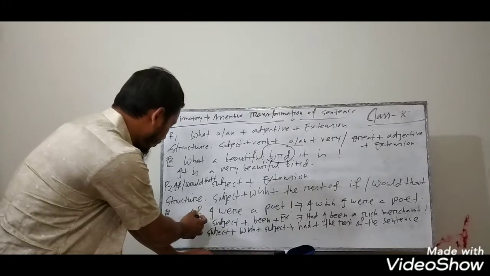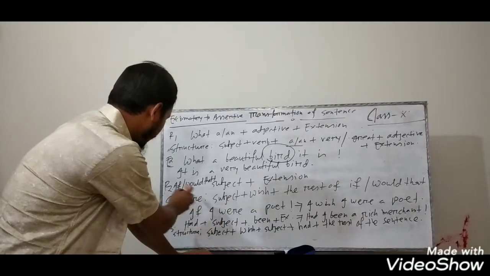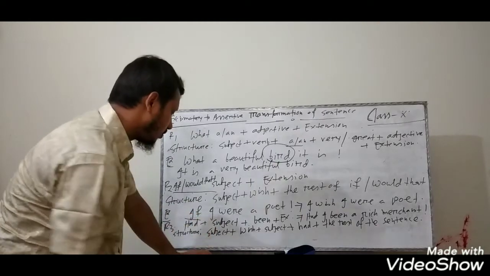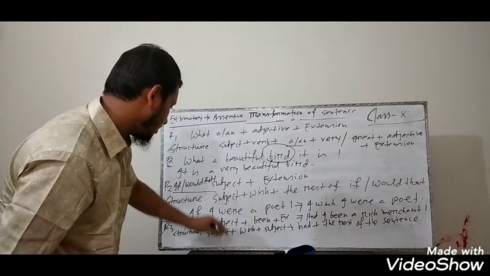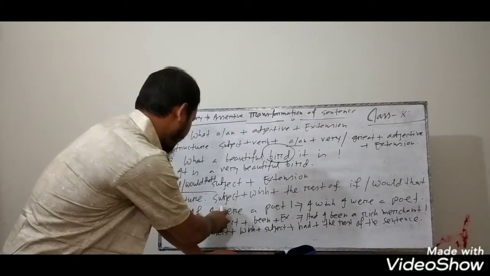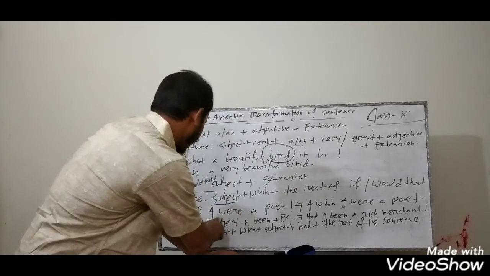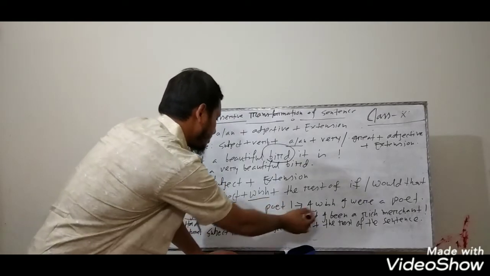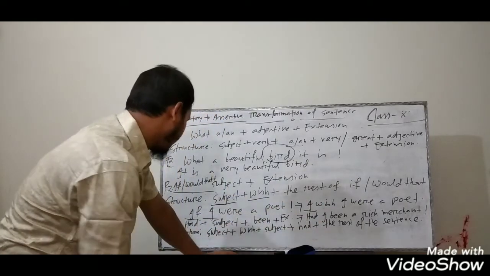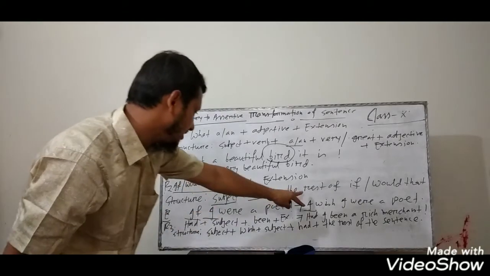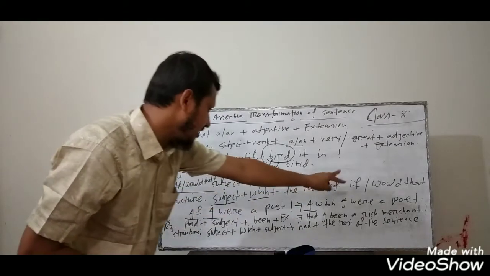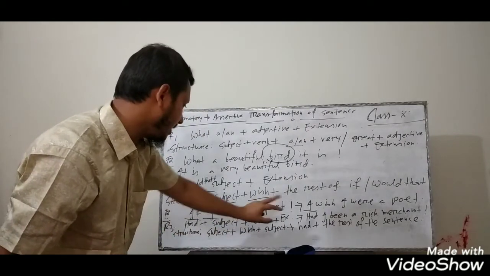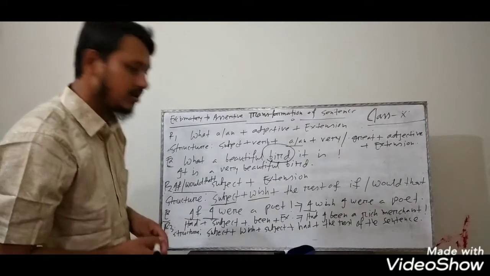Here is an example for you. If I were a poet. So if the sentence begins with if or would that, here if, how can you transform it? At first you have to write the subject according to the structure. Here the subject is I, so I, and then wish. And then you have to write the rest of the if and would that. Here the rest is: I were a poet. I wish I were a poet.